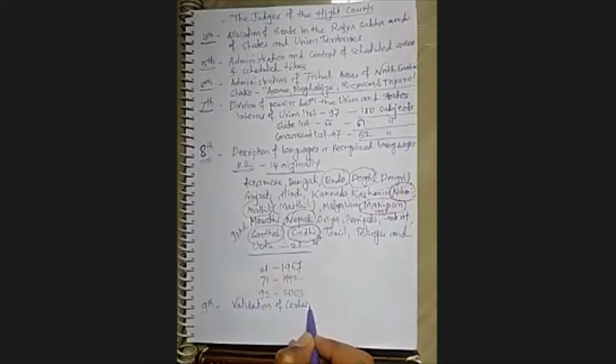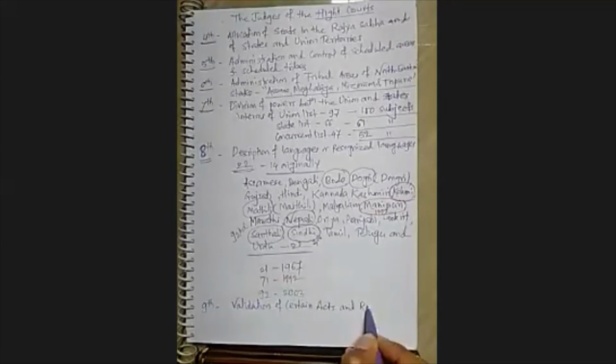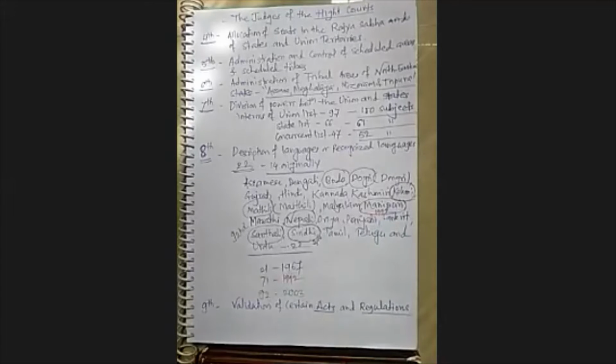So, acts and regulations. But what are these certain acts and regulations which we can consider? The very first thing: as I said, originally 8 schedules were there.